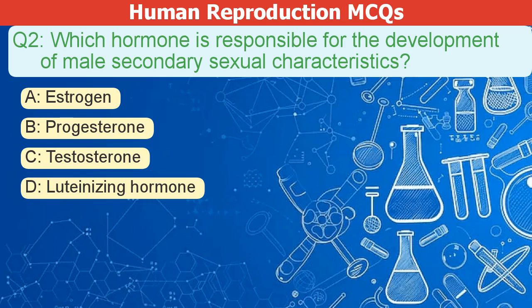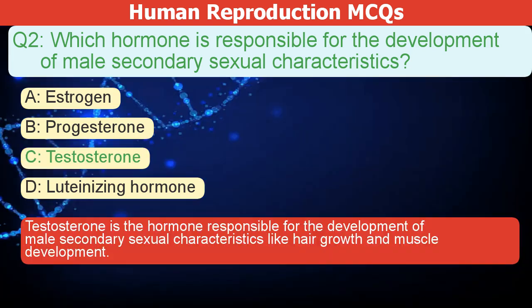Which hormone is responsible for the development of male secondary sexual characteristics? A. Estrogen. B. Progesterone. C. Testosterone. D. Luteinizing hormone. The correct answer is C. Testosterone is the hormone responsible for the development of male secondary sexual characteristics like hair growth and muscle development.